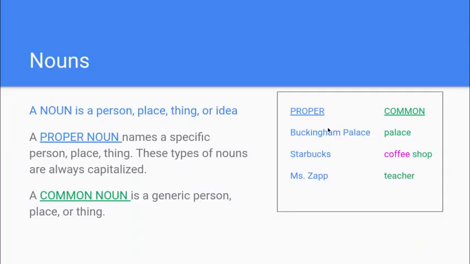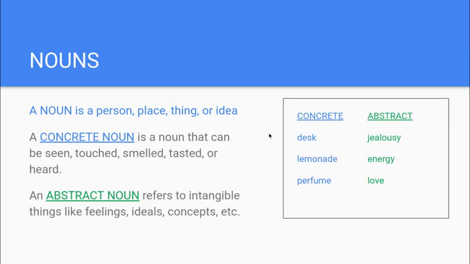Nouns, as I'm sure you recall: a noun is a person, place, thing, or idea. Oftentimes you hear the difference between a proper noun and a common noun. A proper noun, these will always be capitalized, right? You're naming a specific person, place, or thing. A common noun is just a generic person, place, or thing. So look at this chart here. Teacher, common noun. But if you want to be more specific, you might refer to me, Ms. Zapp, proper noun. Again, proper nouns always get capitalized, okay?